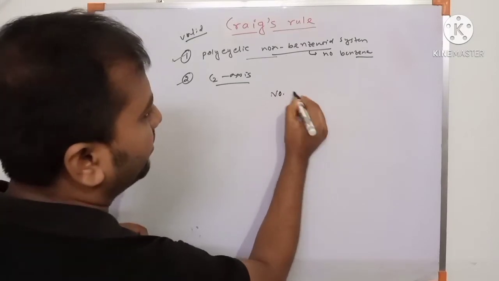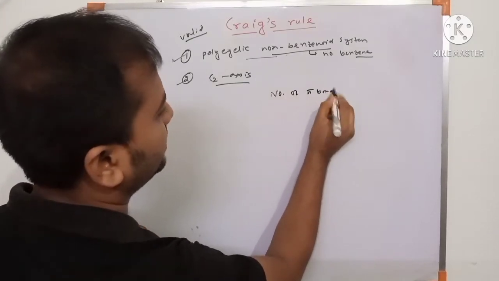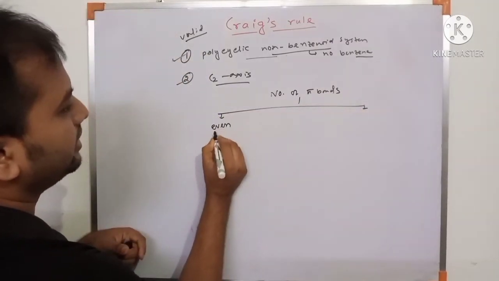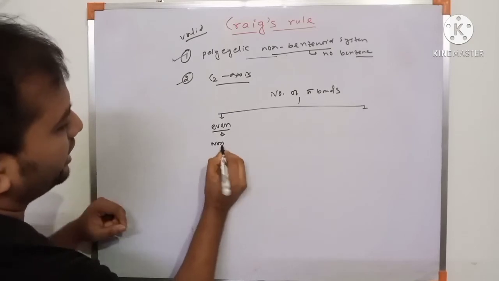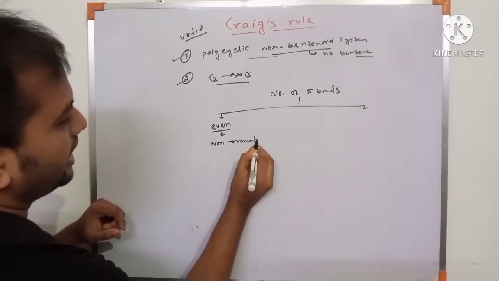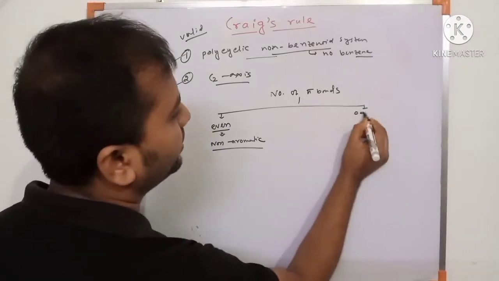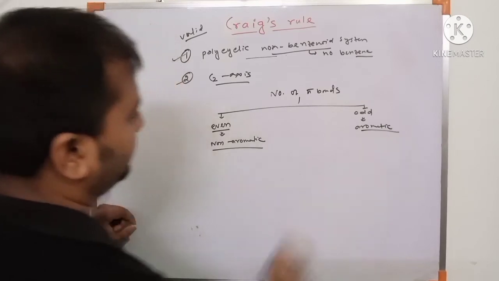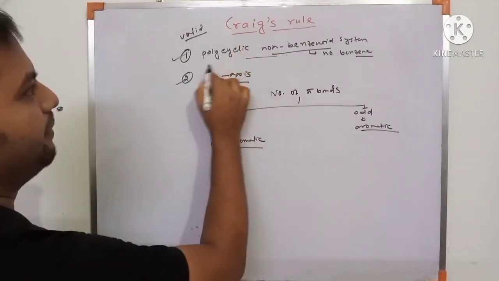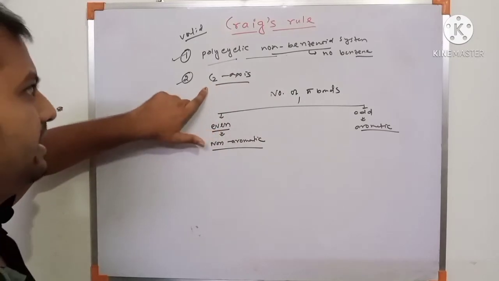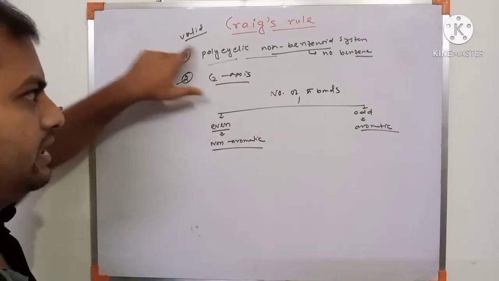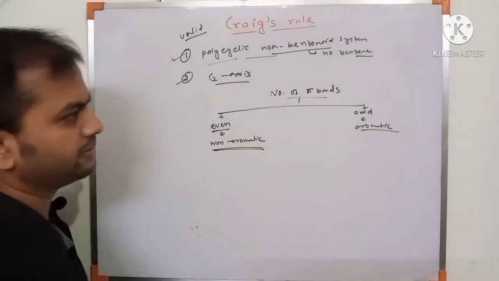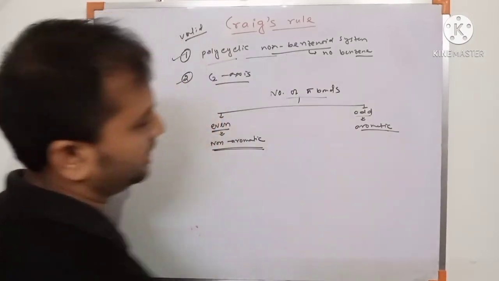Then count the number of pi bonds. If the number of pi bonds is even, this is a non-aromatic system. If the number of pi bonds is odd, this is an aromatic compound. So Craig's rule is first applied to polycyclic non-benzenoid systems, then the C2 axis must be present for it to be valid. Then count the pi bonds: even means non-aromatic, and odd means aromatic.